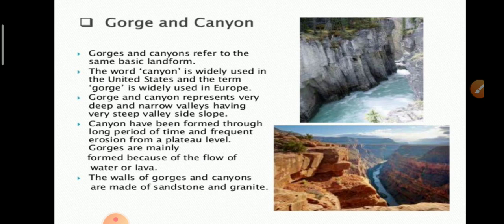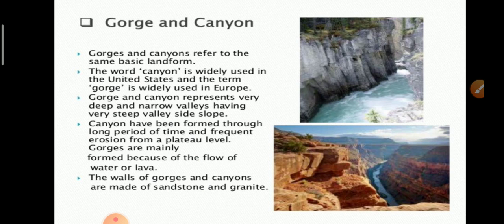Gorge. Gorges and canyons refer to some basic landforms developed by the river. The word canyon is widely used in the United States. The term gorge is widely used in Europe. So canyon is used in United States and gorge is used in Europe. Gorge and canyon represent very deep and narrow valleys having very steep valley side slopes.